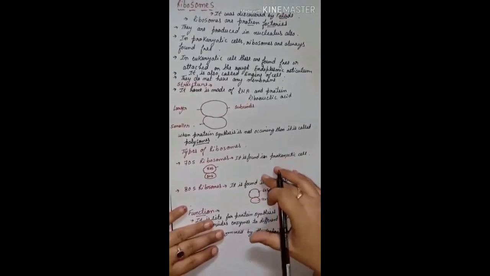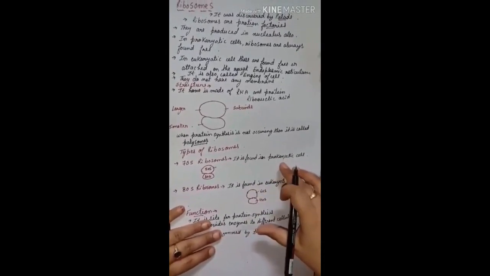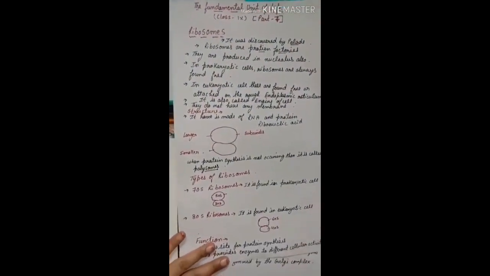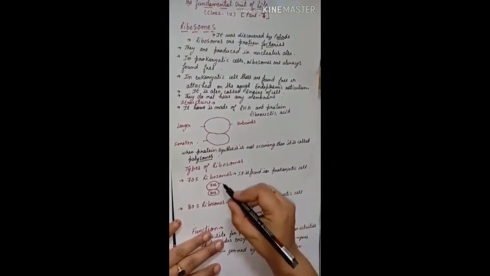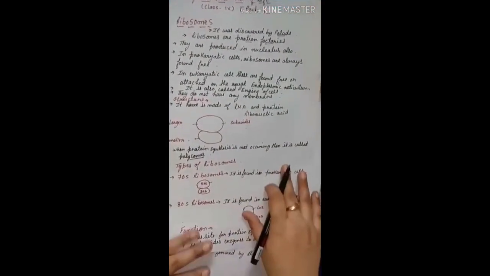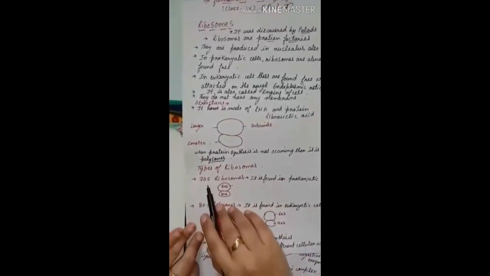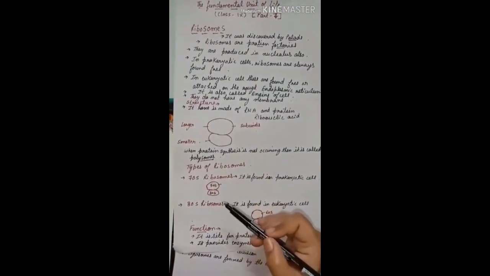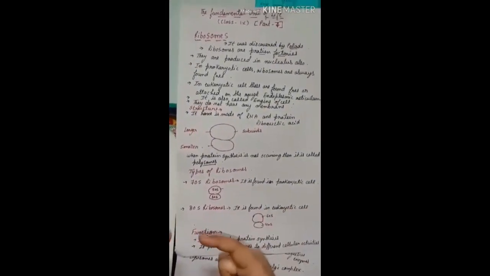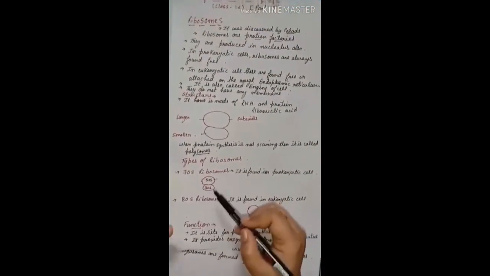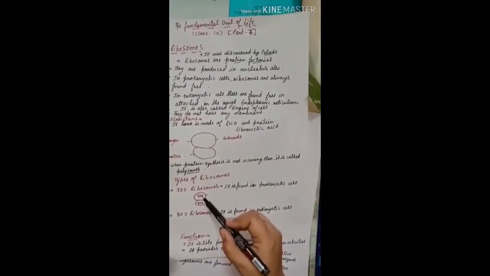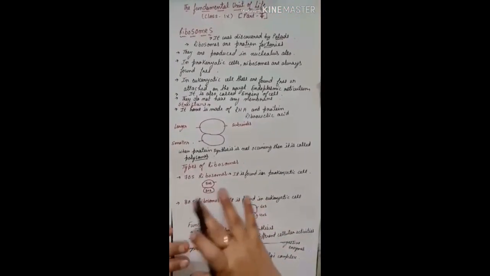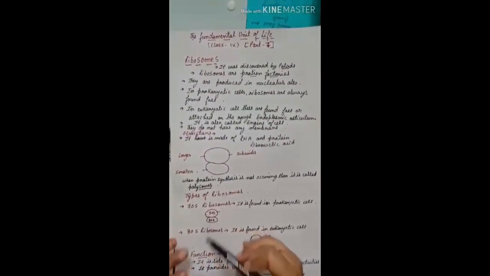The first one is 70S ribosomes. These are found in the prokaryotic cell, and they have 2 subunits, 50S and 30S. Now you will say 50 and 30 make 80S, but I have written 70S here. But why? At the time of the protein synthesis, both the units come together, and when they attach with each other, some part of the units overlap each other, and due to the overlapping, some of the units get mixed. That's why it is called 70S rather than 80S.